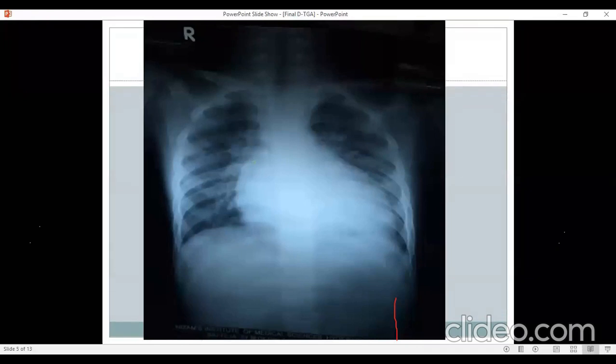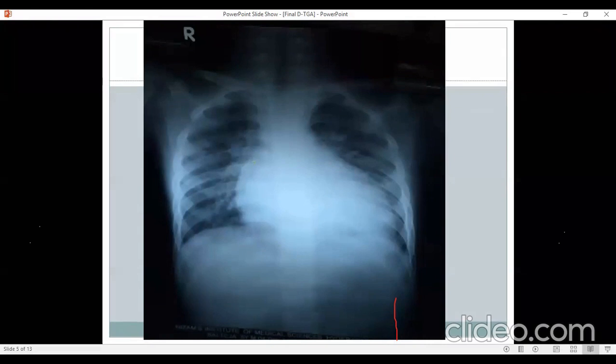It's not necessarily TGA, but it favors an anteroposterior relationship of the great arteries. So the pulmonary artery is not in its usual place. That favors transposition physiology, be it transposition itself, or double outlet right ventricle with transposition, or single ventricle with transposition. Any malposition of great arteries can coexist with other cyanotic heart conditions, and that is what is favored in this X-ray.